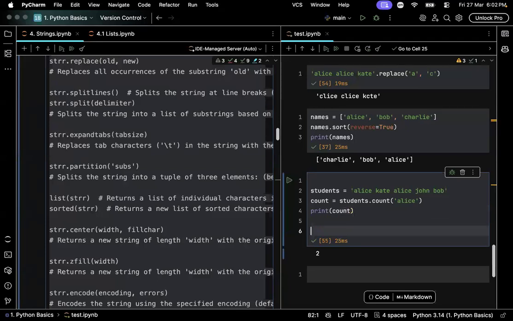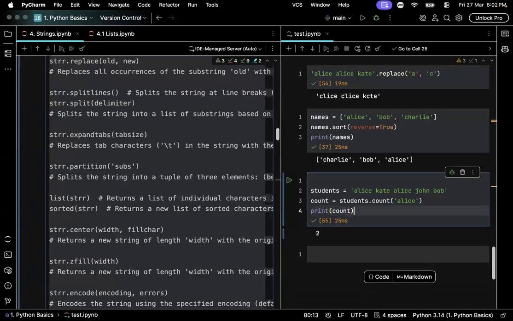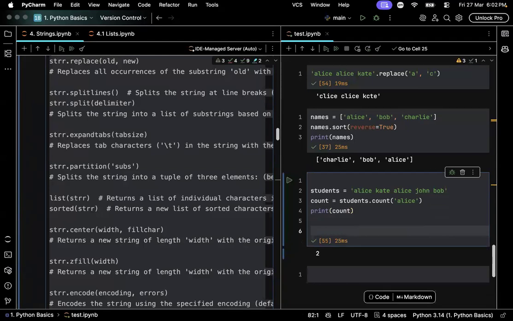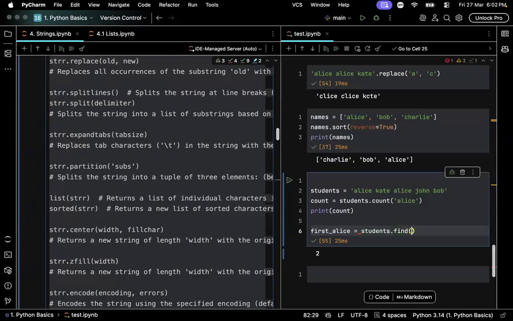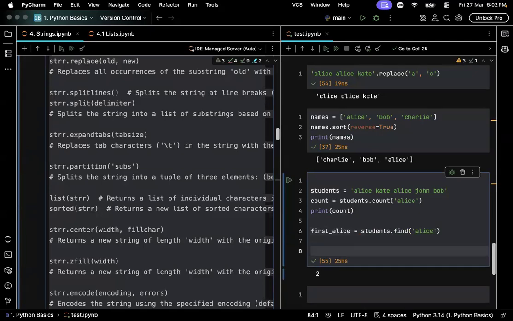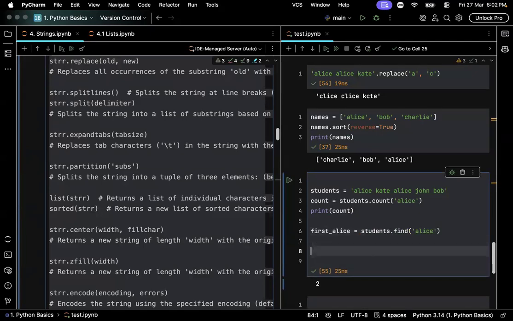And this is more complicated than how easy it sounds. See, the first ls index can be retrieved using students dot find ls. You will get the first ls index. But what if you want to find the second ls index?